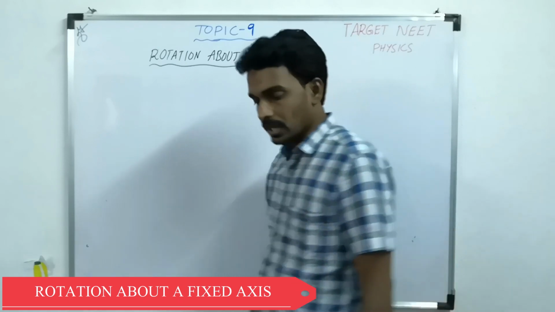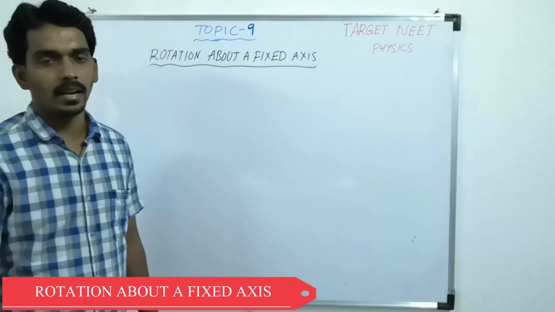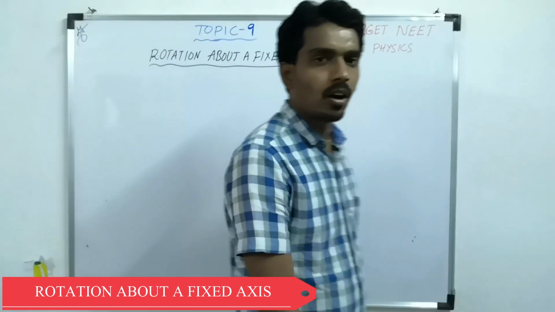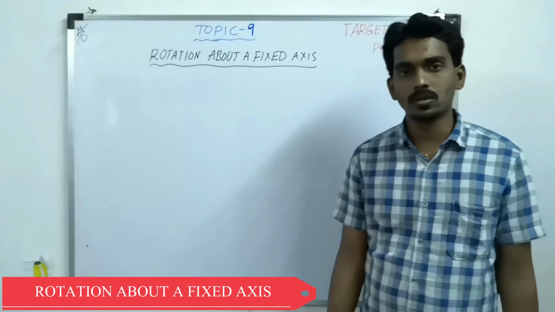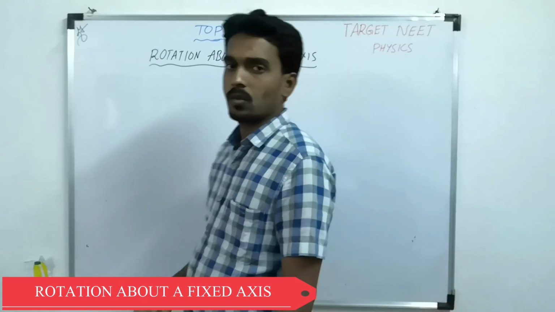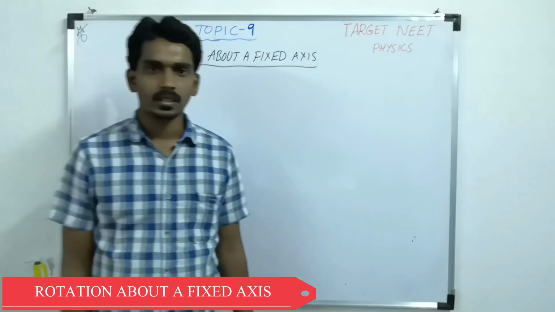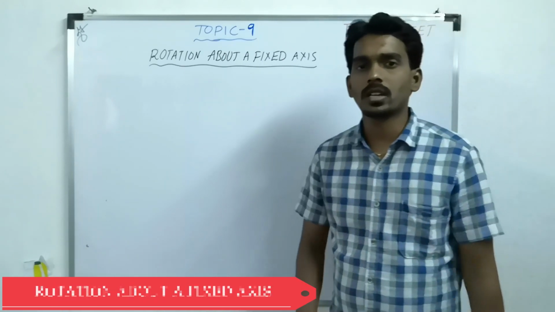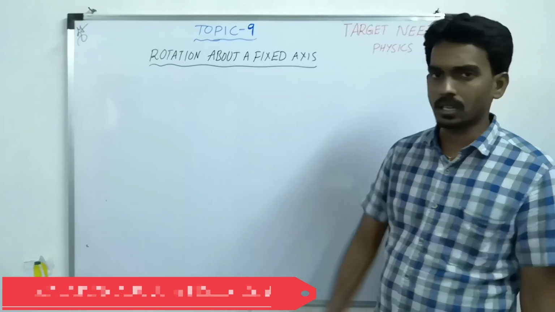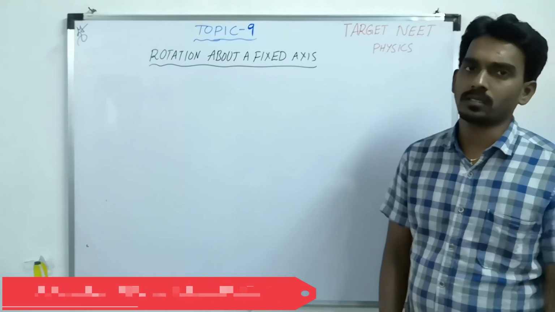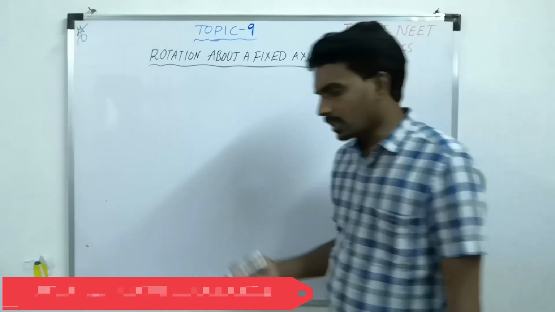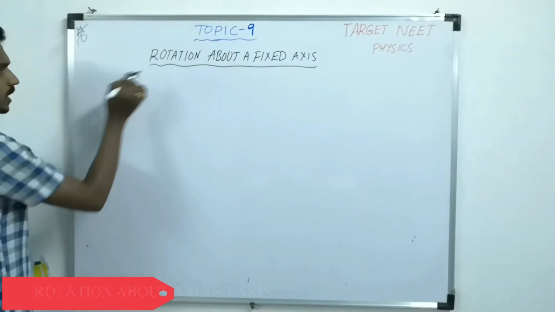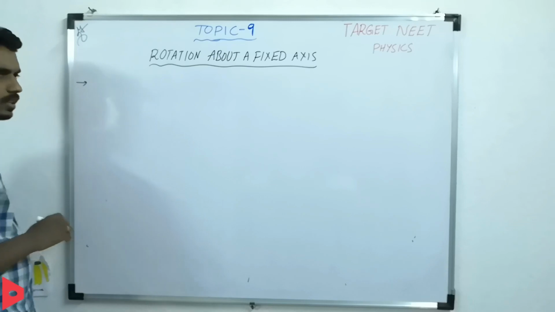In the previous topic we discussed torque and angular momentum. Whatever torque we are talking about, the torque actually produces the rotational motion. Force causes linear or translational motion, torque causes rotational motion. Now here, what are all the things you need to remember to understand rotation about a fixed axis?